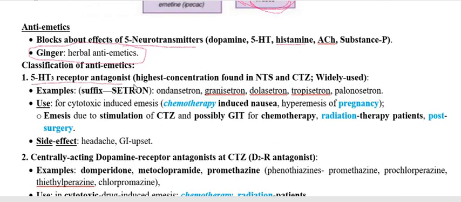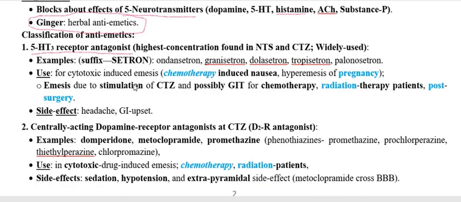5-HT3 receptor antagonists. The name is clear, indicating that these antagonists inhibit the action of the neurotransmitter 5-HT, and therefore 5-HT is not going to act on the 5-HT3 receptor present in two places, the CTZ as well as the NTS. Because the position is occupied by the antagonist, it will inhibit the induction of vomiting and check the vomiting. This is the mechanism of action.